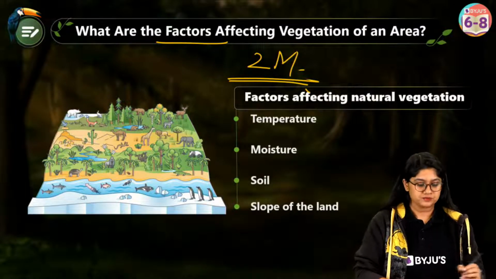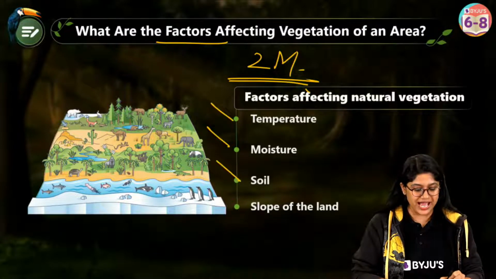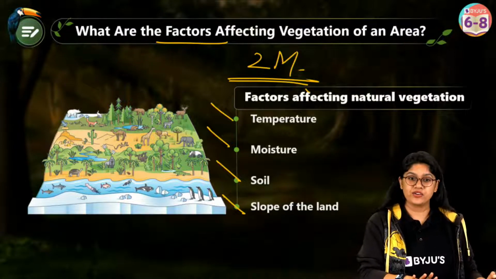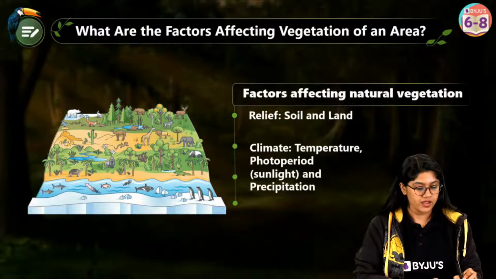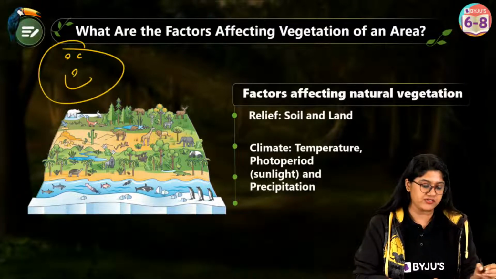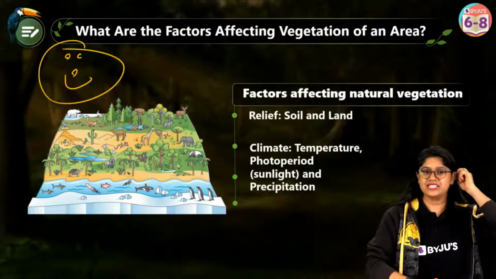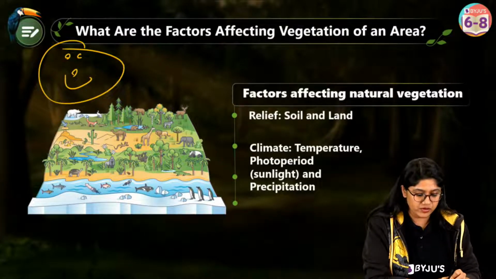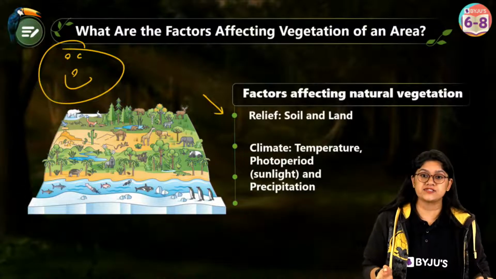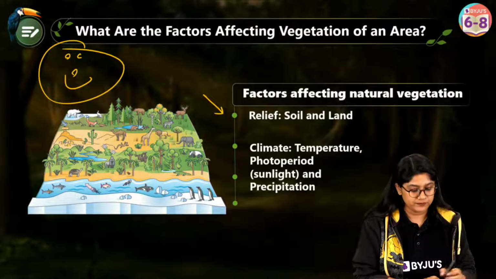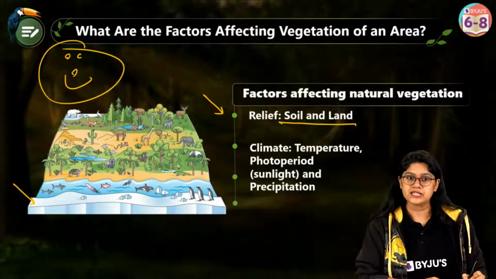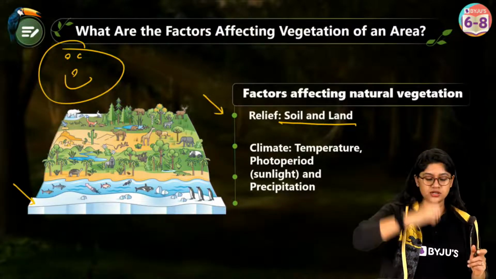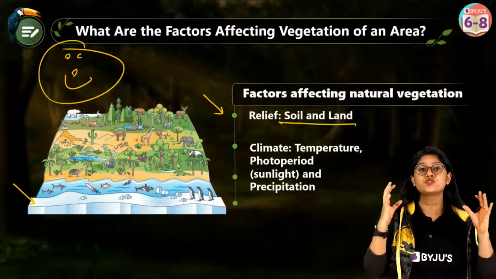So we have temperature, moisture, soil and slope of the land. But let's understand what we have in our textbook. I will be sharing the PDF on the Telegram group. The first factor affecting vegetation is soil and land. Of course, the land can be sloping, it can be at a higher altitude, and it depends on the different types of soils it has.